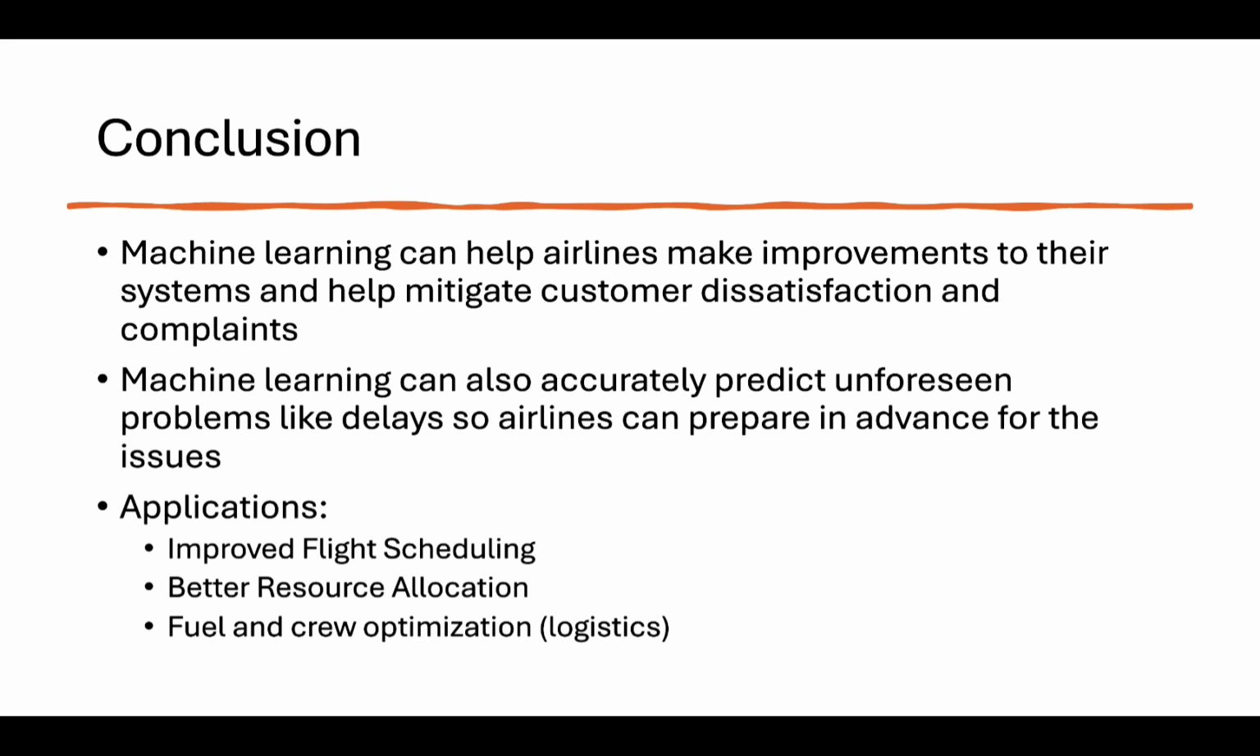What we found is that machine learning doesn't just help identify patterns, it helps us act on them in a meaningful way. For example, with more accurate predictions, airlines can improve scheduling, allocate staff and resources more efficiently, and even optimize fuel usage and crew assignments, leading to more cost effective and reliable services.